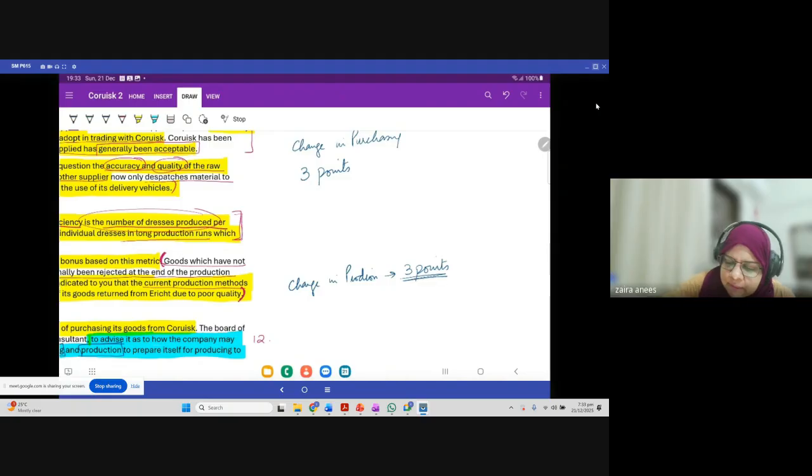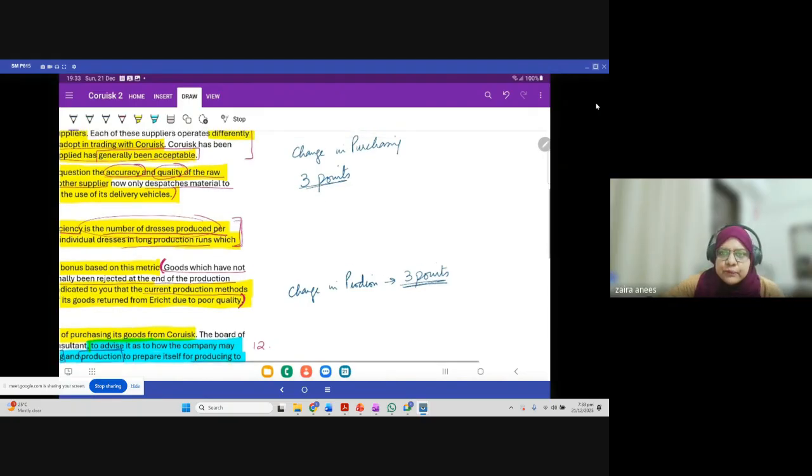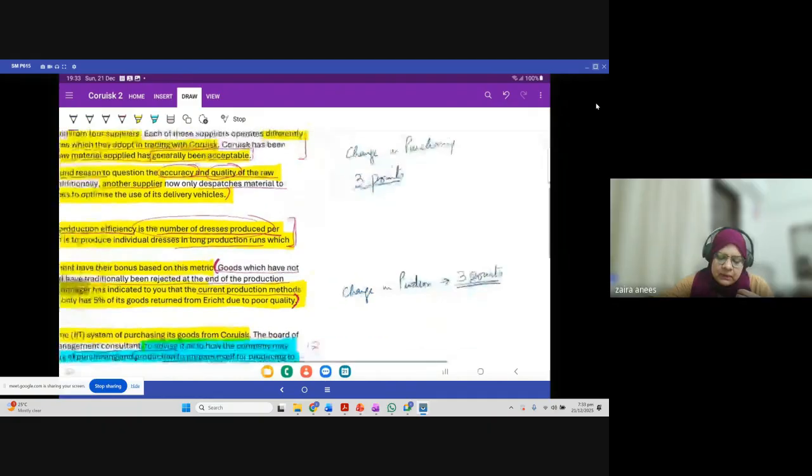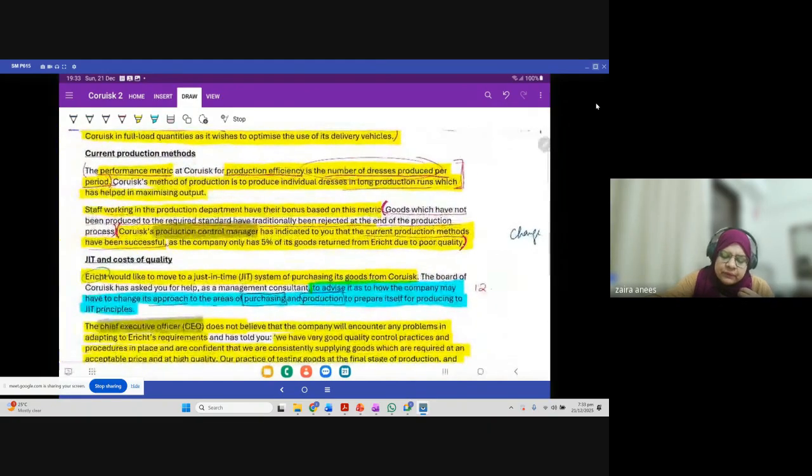So you have to identify the problem and then how you are supposed to change that approach. 1 mark is for the identification of the issue and 1 mark is for identifying the change, and then you can also write what the benefit from it will be. So that's basically how you need to work.